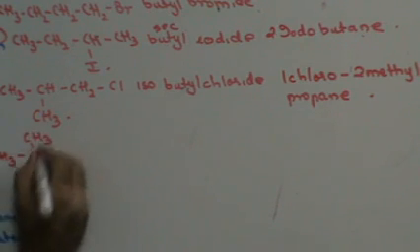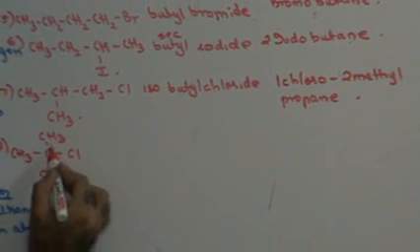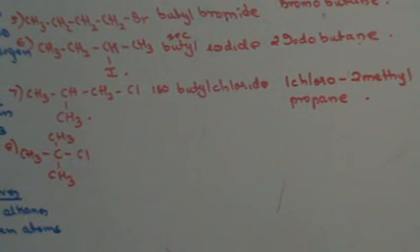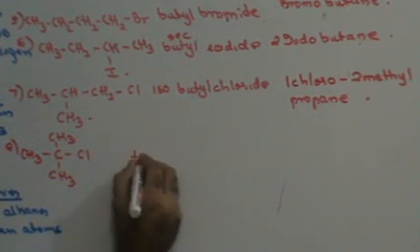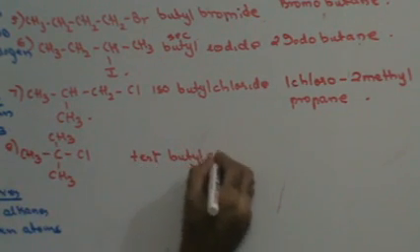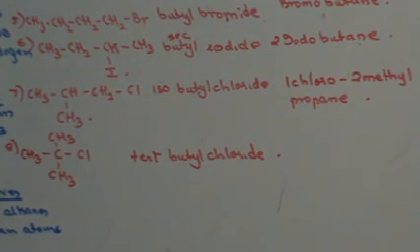CH3, CH3, CH3, Cl. Now if you look at this carbon atom, it is bonded to 3 other carbon atoms. That means this particular carbon atom has to be a tertiary carbon atom. So this is tertiary. 4 carbon atoms, therefore butyl. Cl, therefore chloride. So this is tertiary butyl chloride.